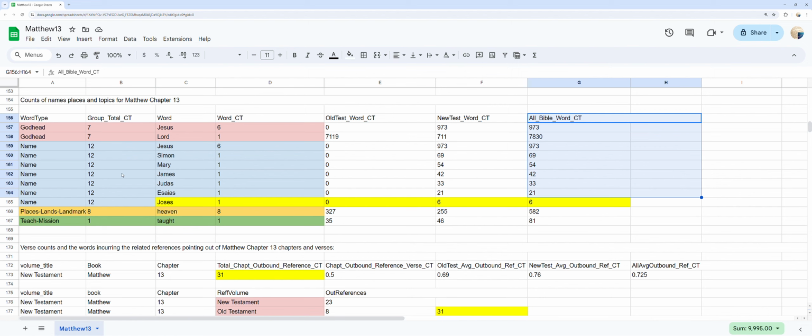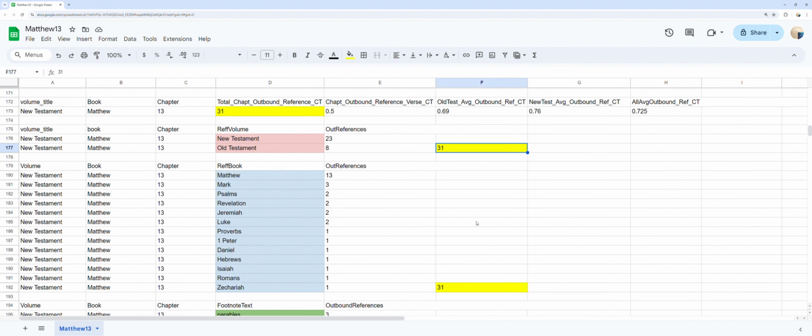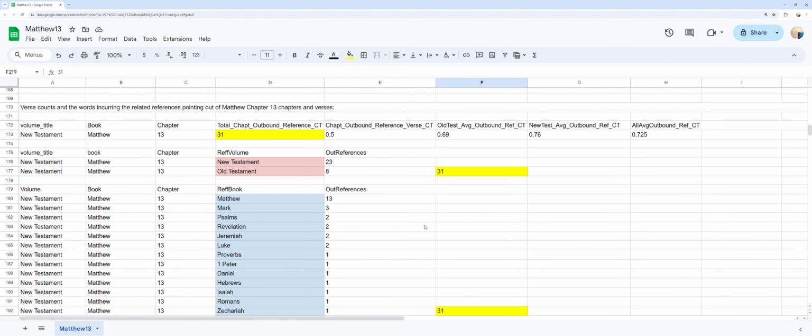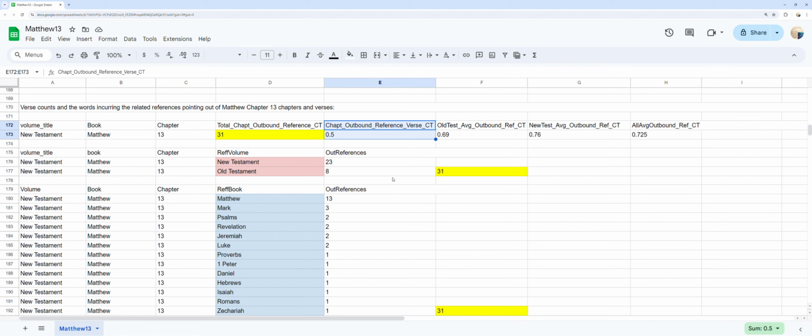Verse counts and the words incurring the related references pointing out of Matthew chapter 13 chapters and verses. You can see in yellow the total outbound references pointing out of Matthew chapter 13 at 31 references, as well as the counts per each verse in Matthew chapter 13 and the average outbound reference per verse at 0.5 per verse, and see the per verse rates for the Old Testament, New Testament, and both to the right for comparison.